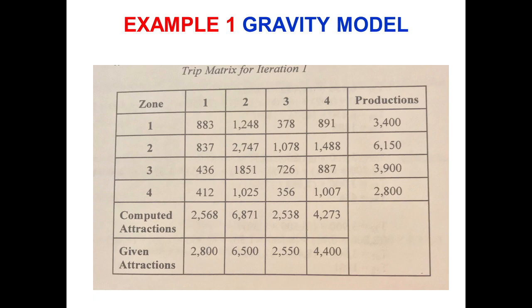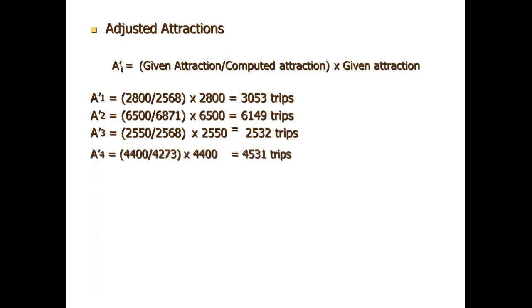So what we will do, we will perform another iteration, a second step, and we will adjust our attractions so that after performing the second step, our computed attractions are in close proximity with the given attractions. The formula for adjusted attraction is that adjusted attraction equals the given attraction divided by computed attraction multiplied by the given attraction. So we will adjust each and every value of the attractions.